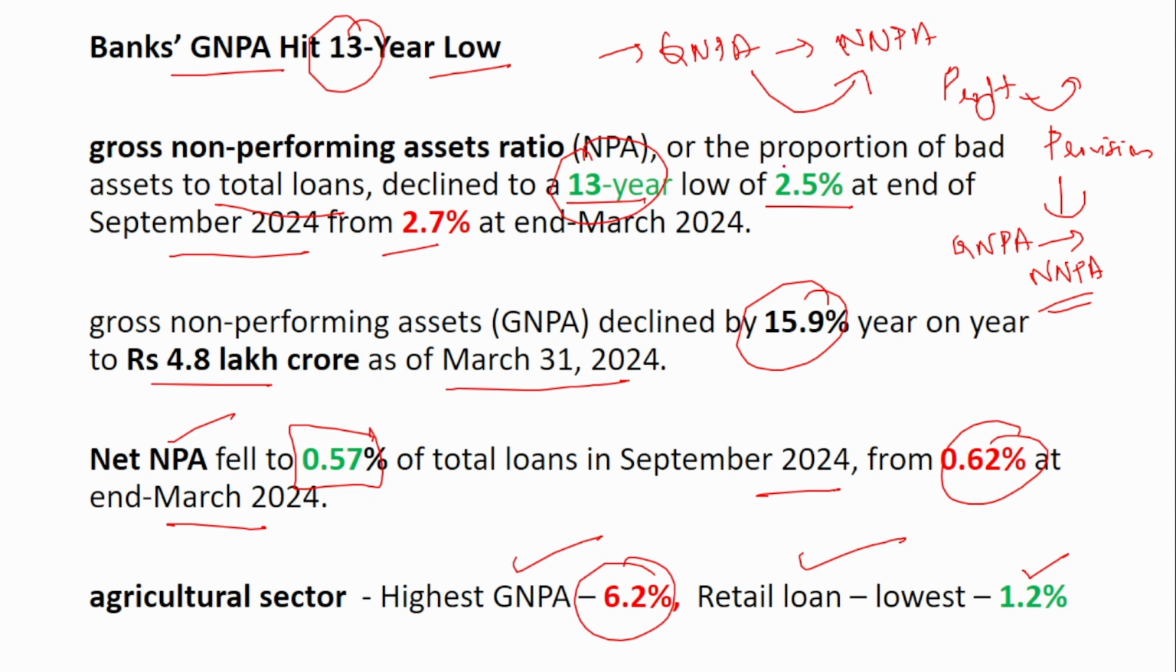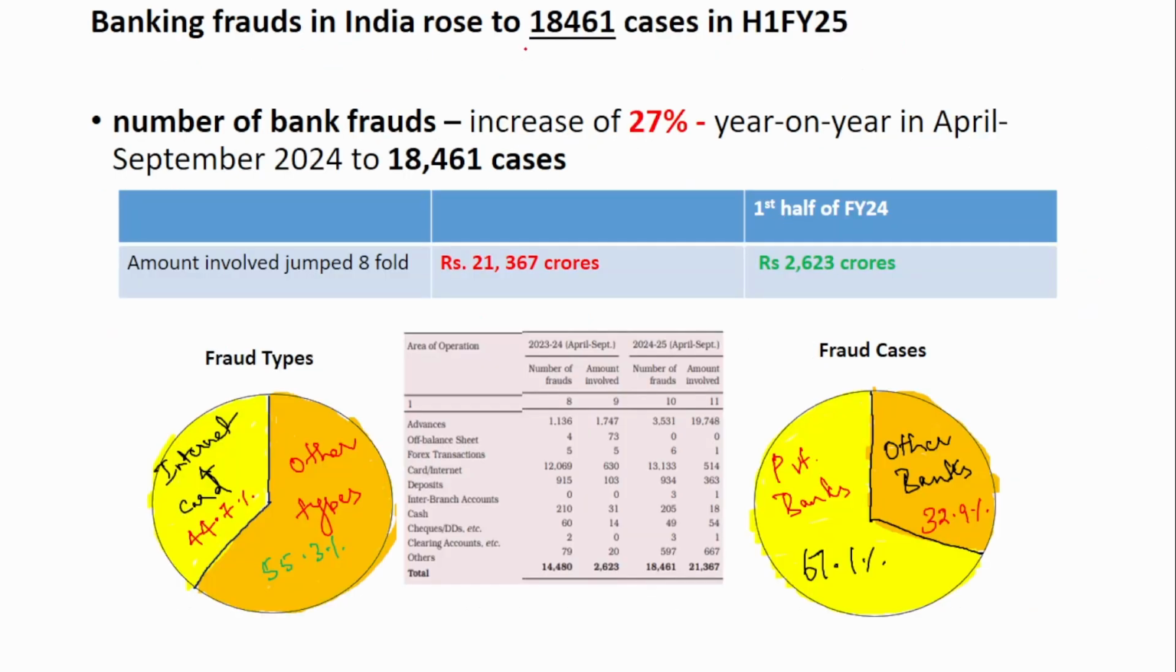This data is very important. Remember, it is 2.5%. Next is about the frauds. The banking frauds in India rose to 18,461 cases in the first half of the financial year 25. So if you see the number of bank frauds, it increased around 26% year on year.